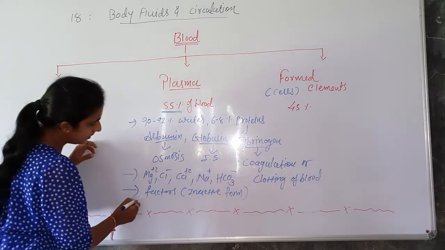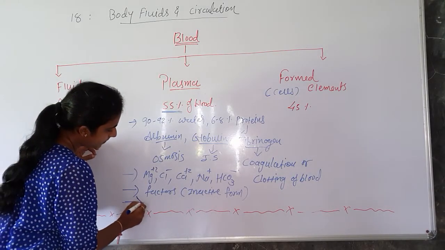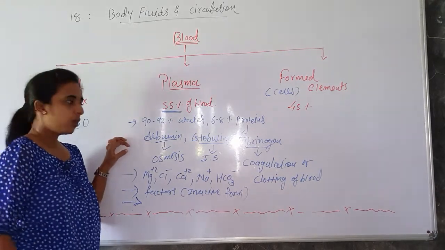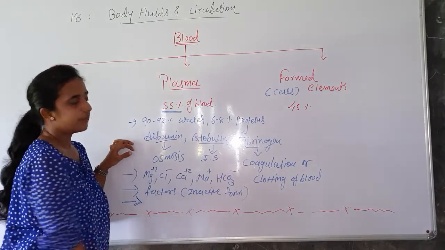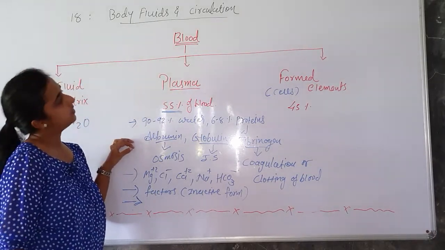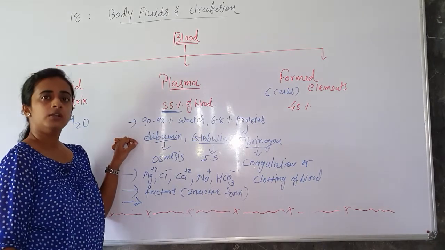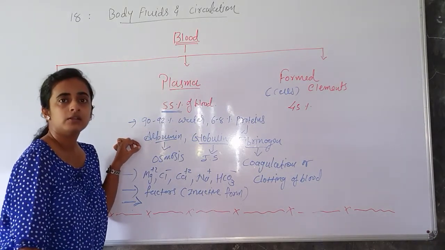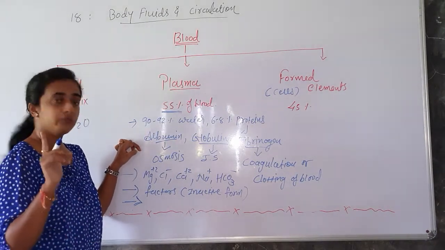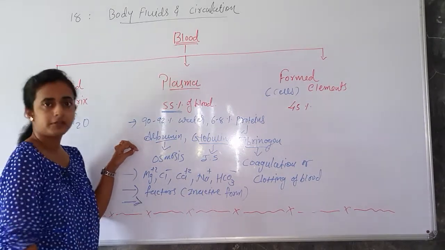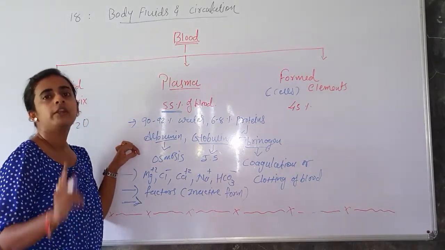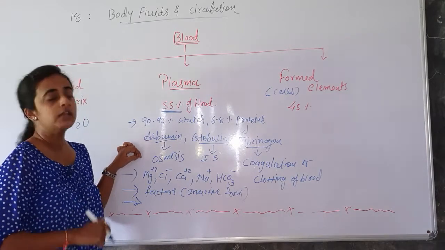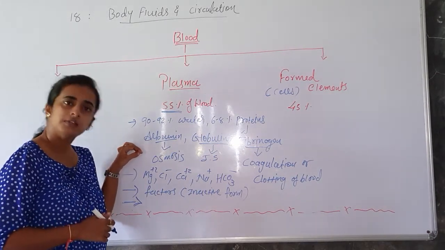And lastly, the blood without these coagulating factors is called serum, okay? So the blood which is without coagulating factors, blood in which coagulating factors are not present, we call such blood serum.